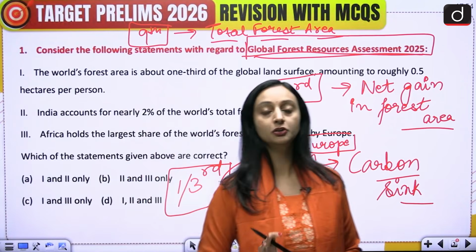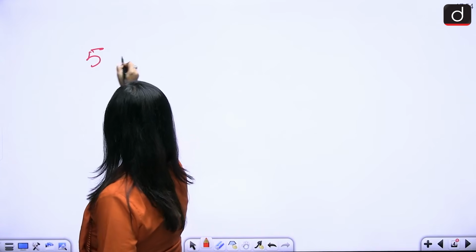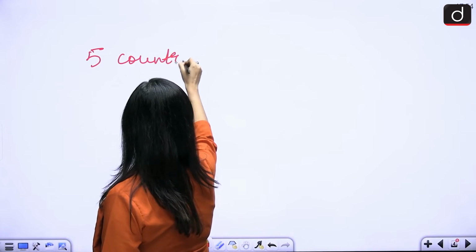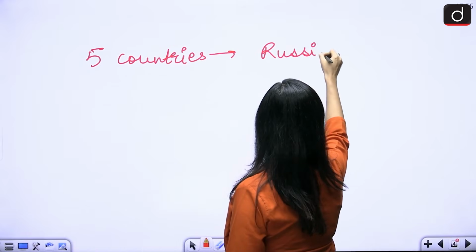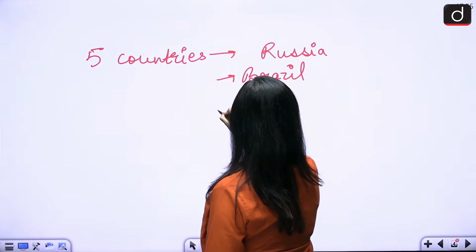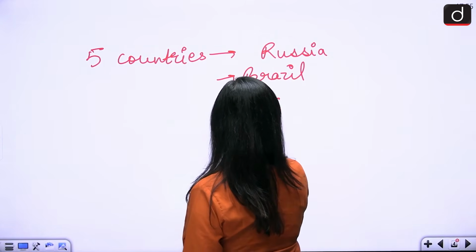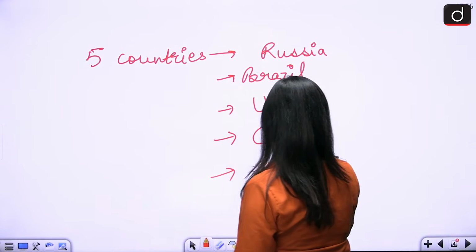And if we talk about this distribution country-wise, more than half, some 54% of the total forest cover is concentrated only in 5 countries, which are Russia, Brazil, US, Canada and China.